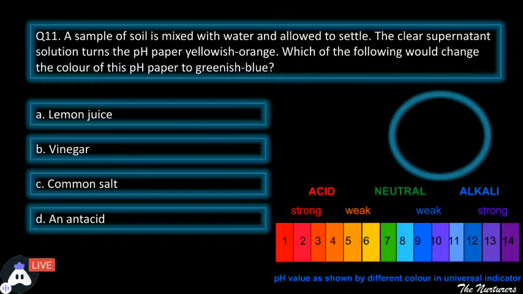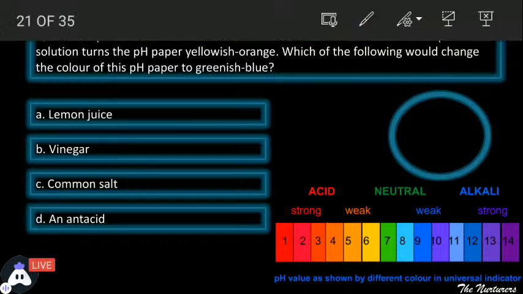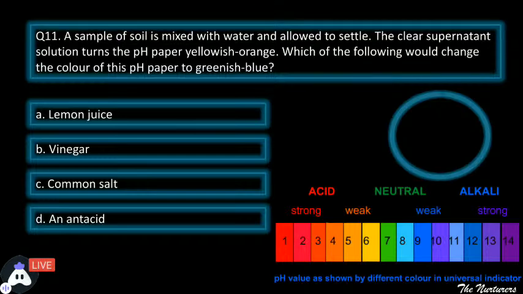Which of the following would change the color of this pH paper to get greenish blue? बताइए अब आप. Your time starts now. What would be the correct? Hurry up, hurry up. Your time is going.